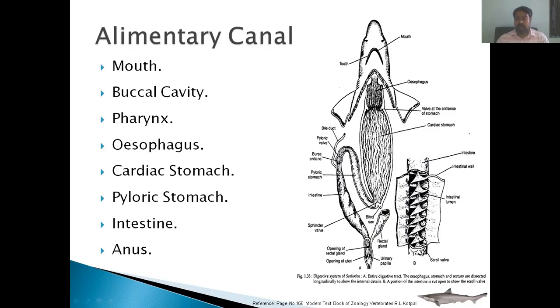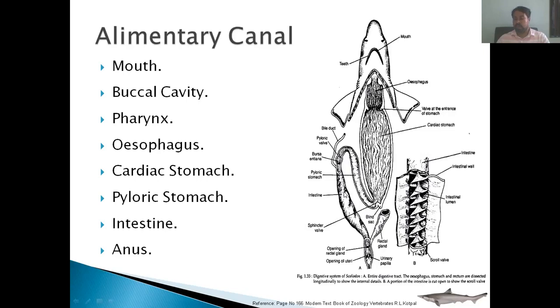This is called the spiral valve, and the spiral valve performs the function of retarding the food and increasing the surface area for absorption in the intestine. This scroll valve is a characteristic feature of the intestine of Scoliodon. If you see, the intestine is short. Why short? Because Scoliodon is a carnivorous fish.